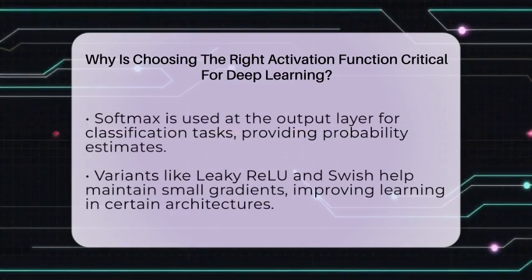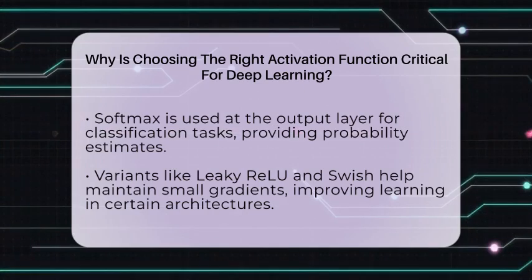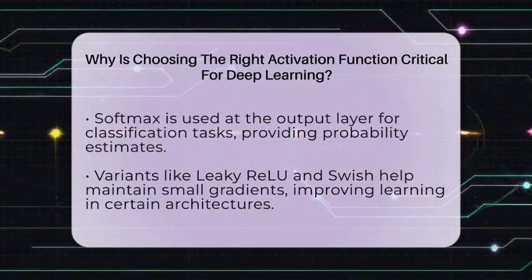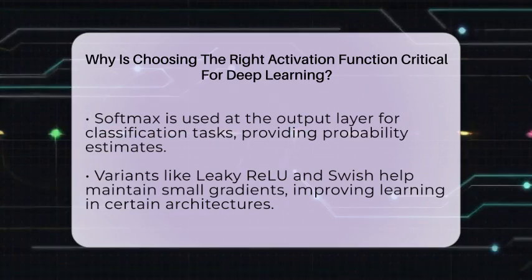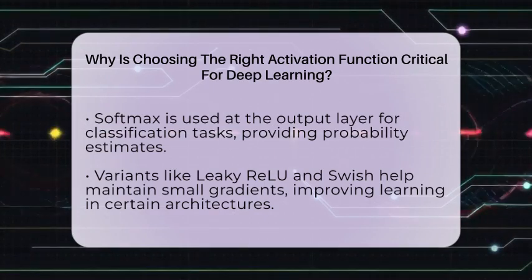Activation functions also influence how well the network handles complex data. For classification tasks with many categories, functions like softmax are used at the output layer to give probabilities for each class. Variations like leaky ReLU or swish can improve learning in certain architectures by allowing small gradients when inputs are negative, which helps keep the network active and learning.